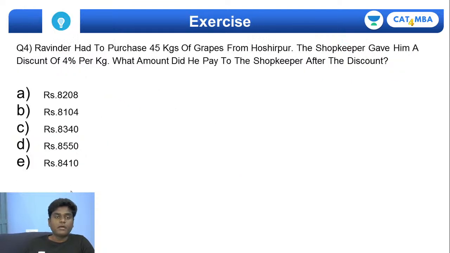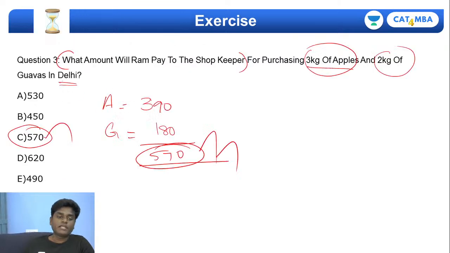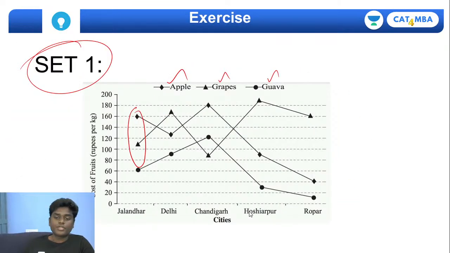Ravinder had to purchase 45 kgs of grapes from Hoshiarpur, and the shopkeeper gave him a discount of 4% per kg. Okay. He gave a discount of 4% per kg. What did he pay to the shopkeeper after the discount? That's the question. So if you see this, let's quickly go to the line chart here. In Hoshiarpur, if you try to see the grapes cost per kg, how much is it? 190, right? It is 190.